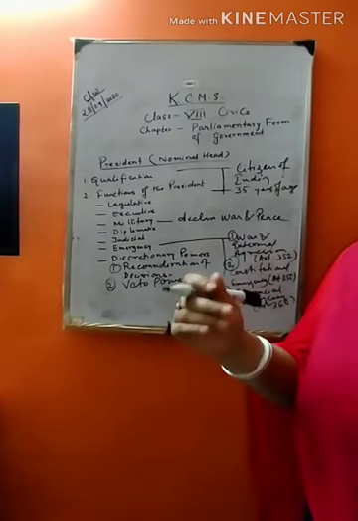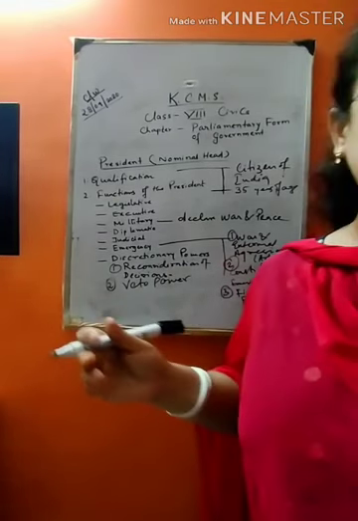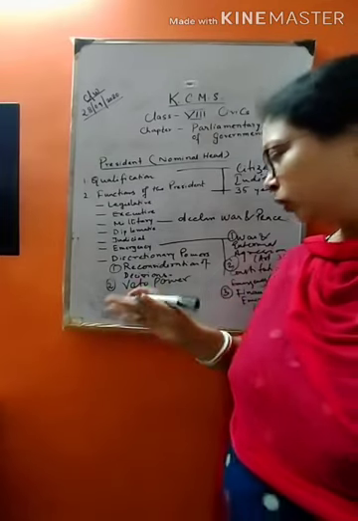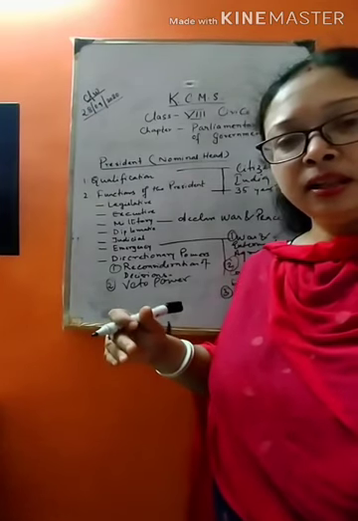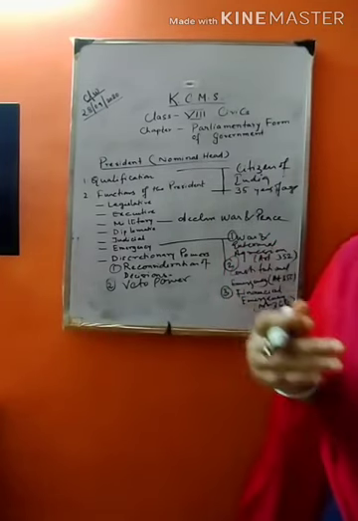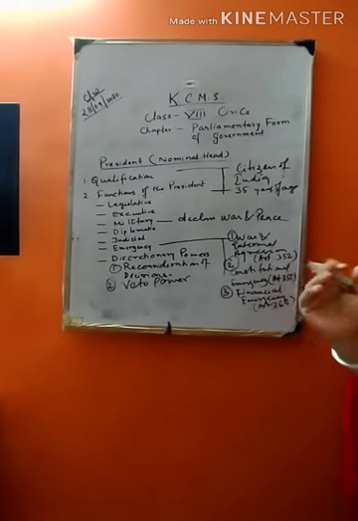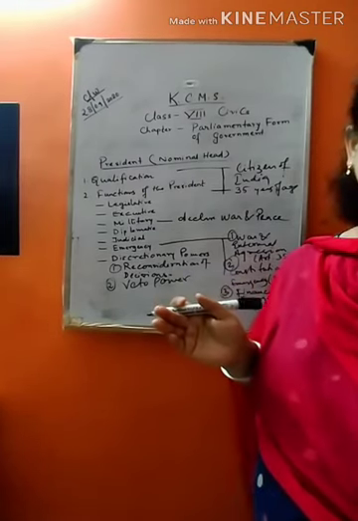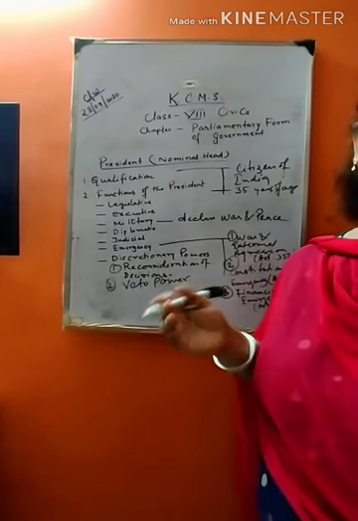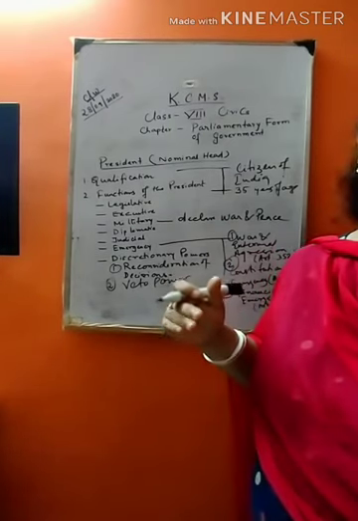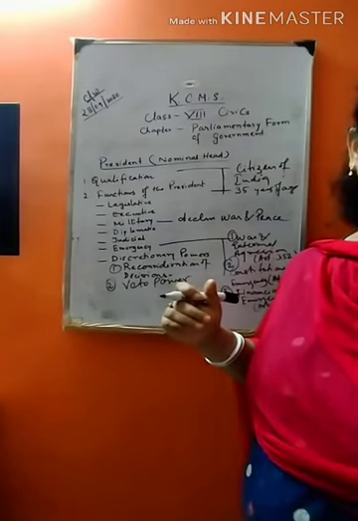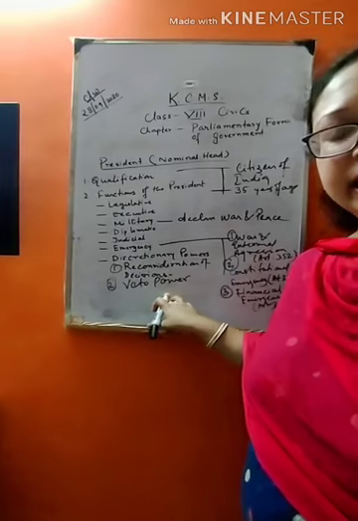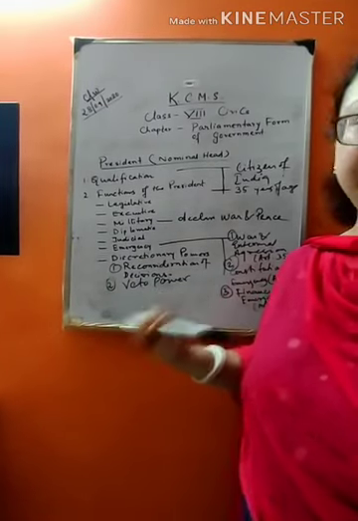Every bill passed by the parliament goes to the president for his assent before becoming a law. That everyone knows. So the president gives the assent, then only the bill can become a law. The president may withhold or refuse to give assent to a bill other than the money bill. However, the constitution has not set any time limit for the president in which he must send the bill back for reconsideration. So that is called veto power of the president.